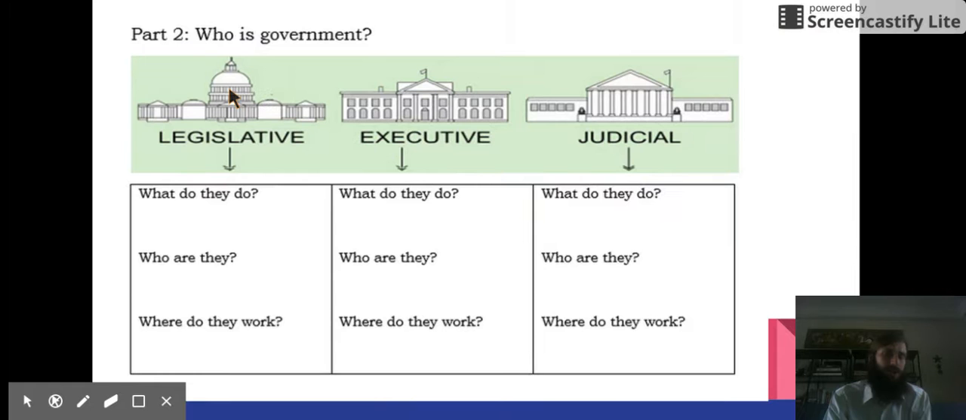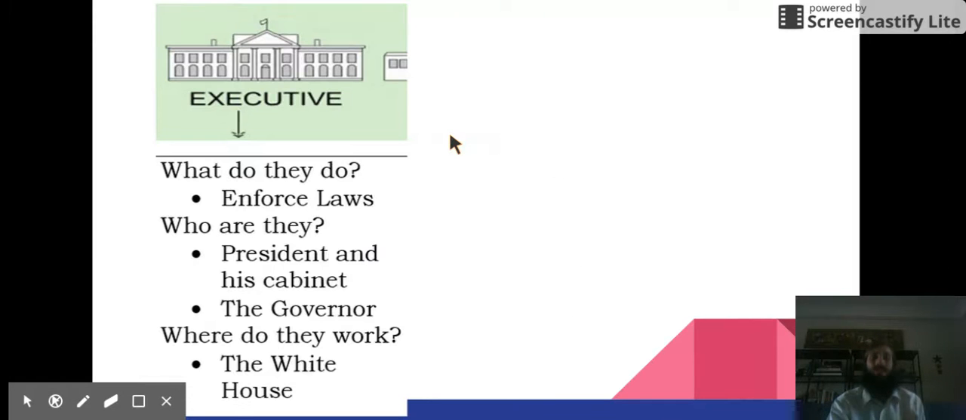The second branch of government, after the laws are made, is the executive branch. Once these laws are made, somebody has to carry them out. Somebody has to enforce them. That is the executive branch's job. The executive branch enforces laws. Who is the executive branch? The president and his cabinet.